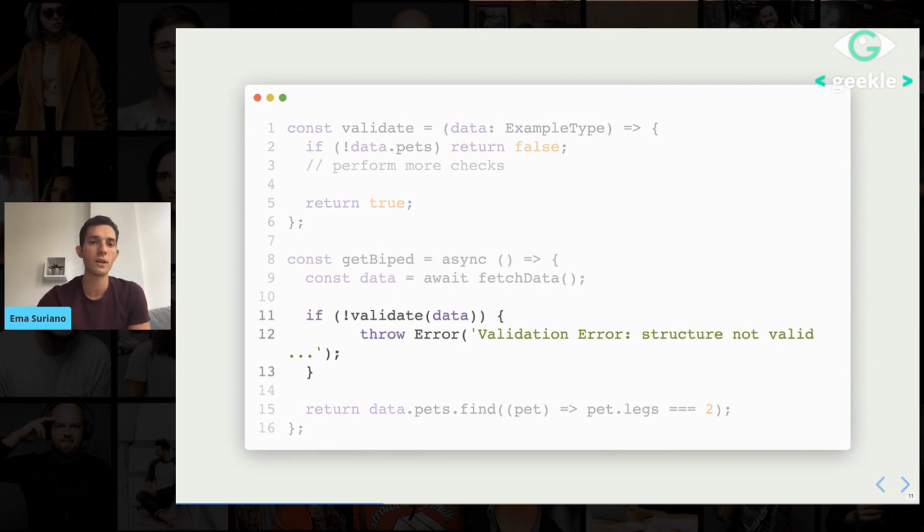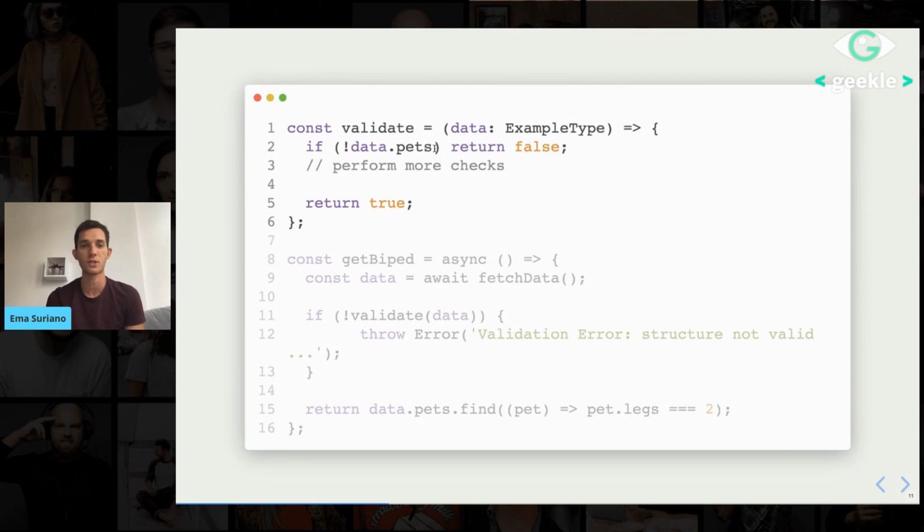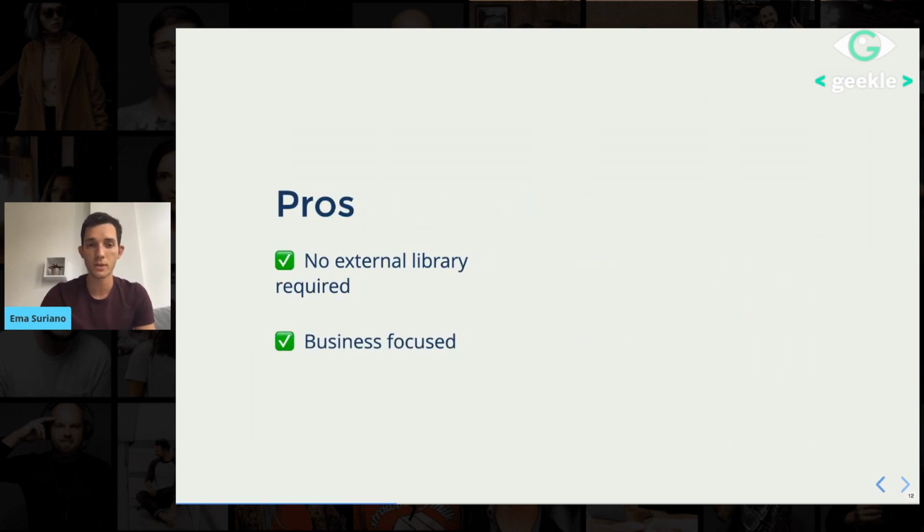Just one thing: as you can see here, I'm just asking if pets exist, but we can actually check the length, and we can check the structure inside the pets. There are a lot of things that we can do here. But again, this is custom logic that we are writing down. Some pros: there is no external library required, it's vanilla JavaScript, vanilla TypeScript, and it will work. The other thing is we can add business-focused logic.